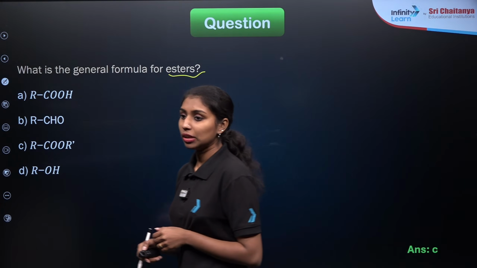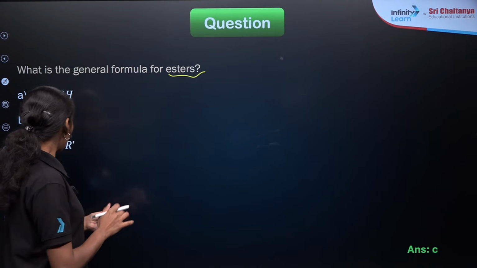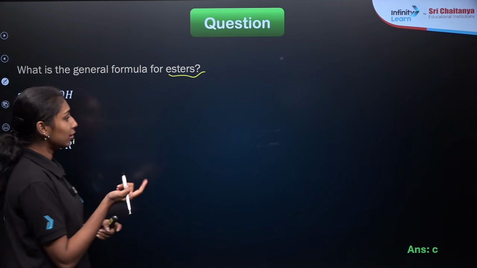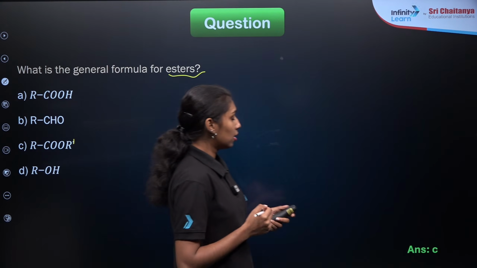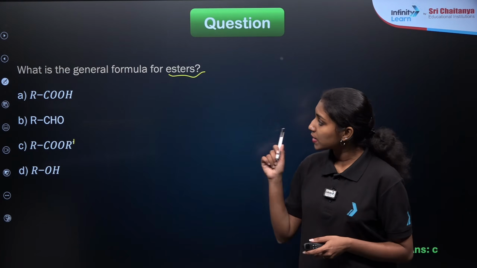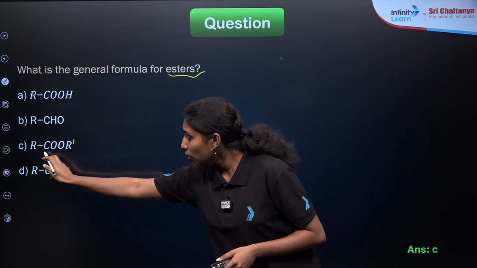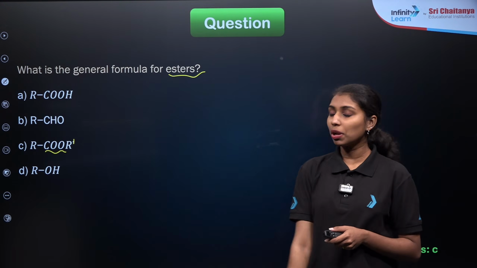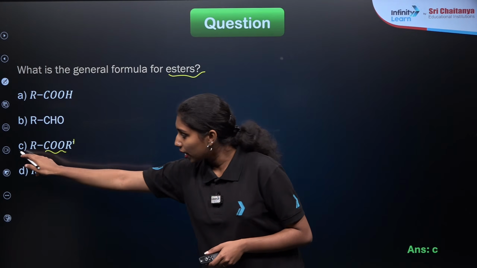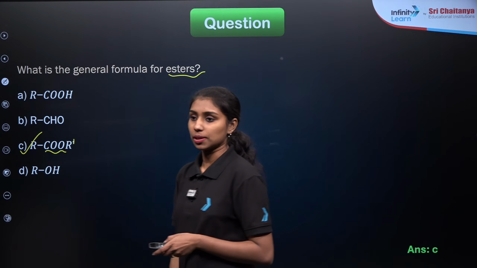Yes, option C will be our correct answer, RCOR dash, which means R and R dash are different alkyl groups present here. The functional group present in esters is C double bond O, O. Then the general formula will be RCOOR dash, which means option C is correct.